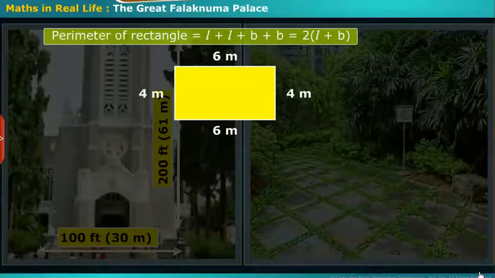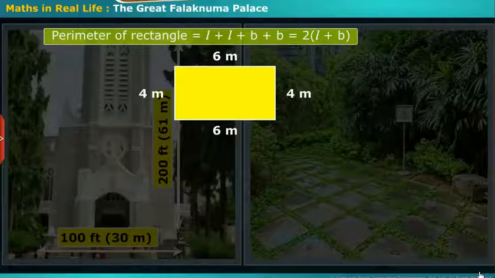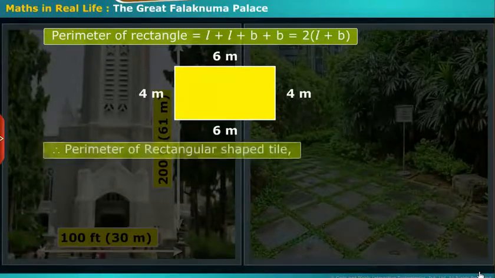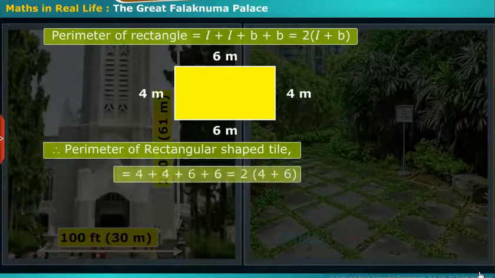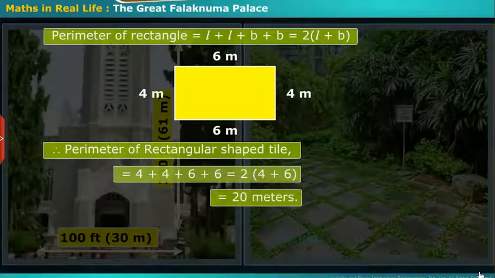If 4 meters and 6 meters are the length and breadth of the rectangle respectively, then the perimeter of the rectangle is 2 into (L plus B), which is equal to 2 into (4 plus 6), which is 20 meters.